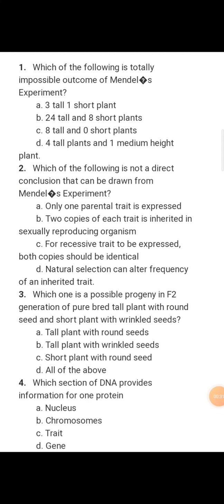So the first question which comes is, which of the following is totally impossible outcome of Mendel's experiment? You have learned about so many experiments done by Mendel. So what will be the correct answer? The totally impossible outcome: 3 tall 1 short plant, 24 tall and 8 short plant, 8 tall and 0 short plant, or 4 tall plants and 1 medium height plant. So the correct answer will be number D, 4 tall plants and 1 medium height plant.